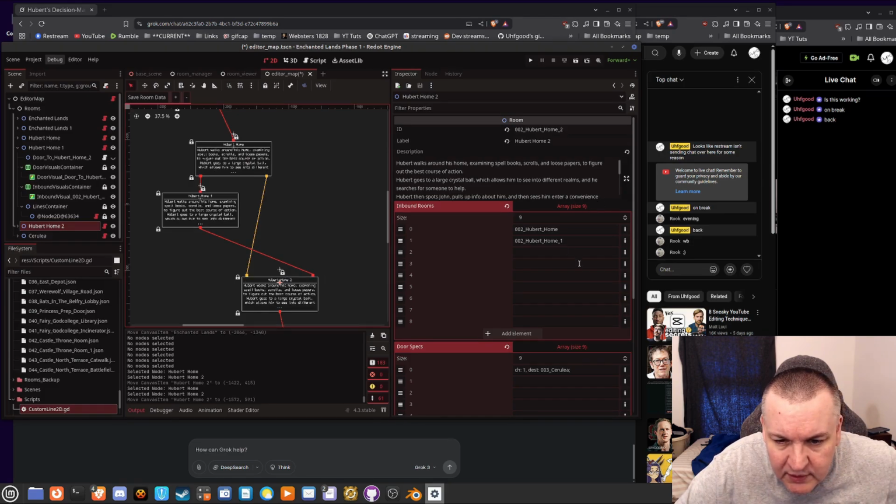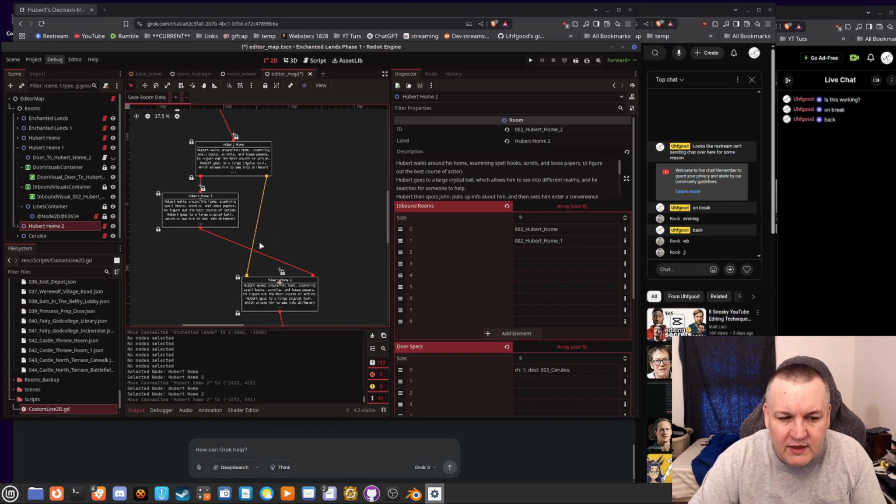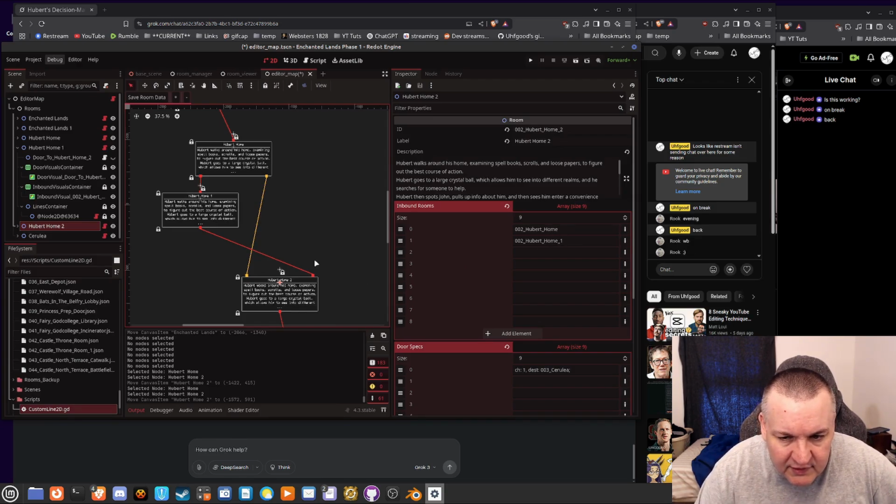So if I go to inbound rooms, and let's see, Hubert Home. See, Hubert Home 1. So it's doing this in the proper order. But in reality, it should actually be the opposite order. Well, if I save it and I reload it, it's just going to go back to the way it was. So it's just going to rewrite like this. It's going to swap it again. So I can't just do that. I have to fix that.